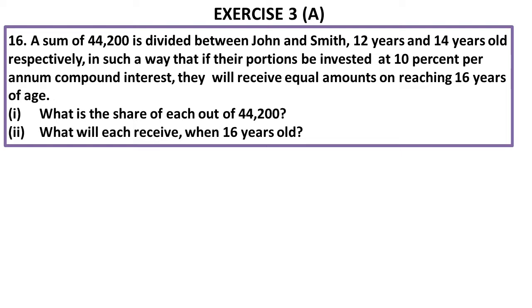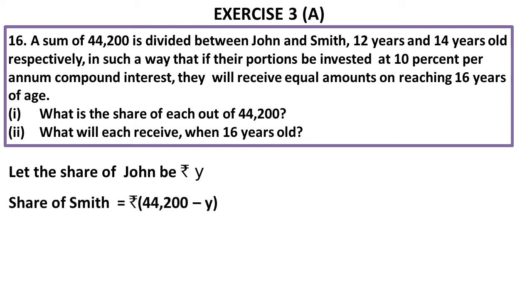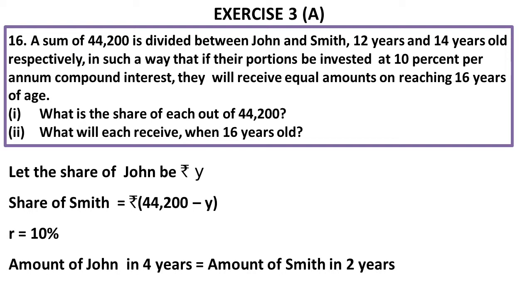That means John after 4 years and Smith after 2 years. Let us consider the share of John as Y, and hence the share of Smith will be 44,200 minus Y. The rate of interest is given as 10%. The amount of John in 4 years is equal to the amount of Smith